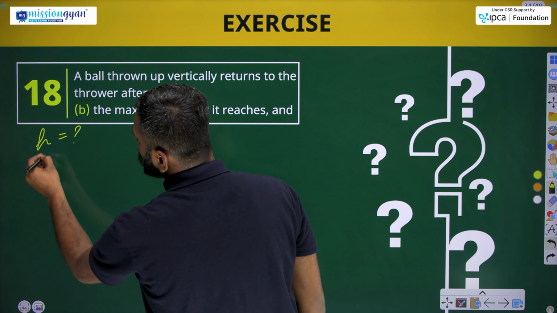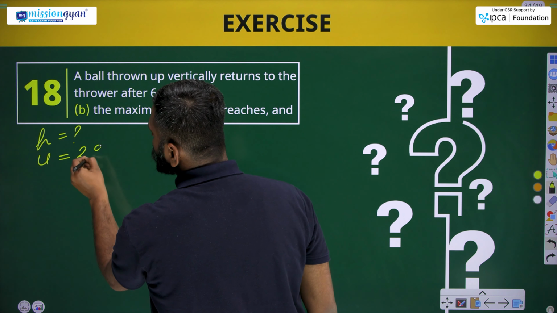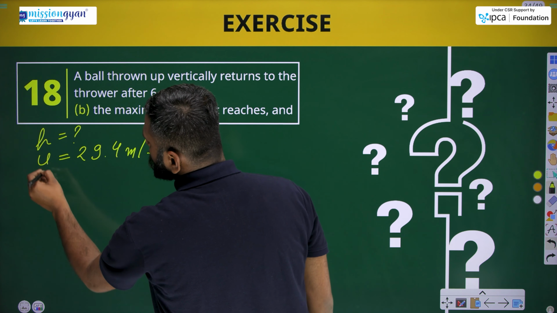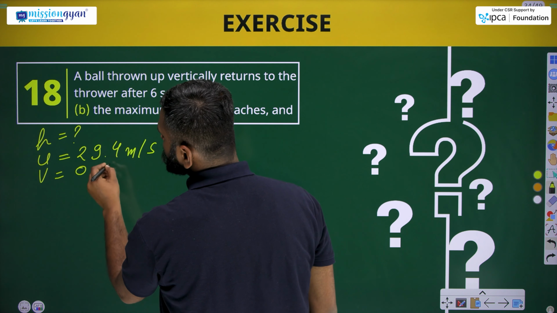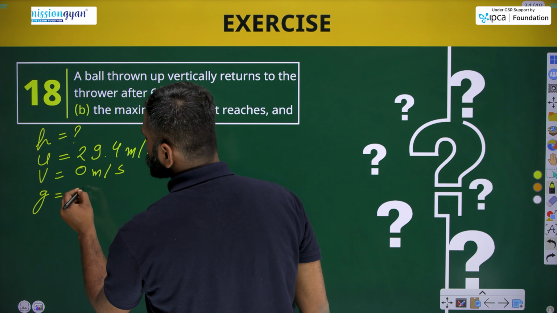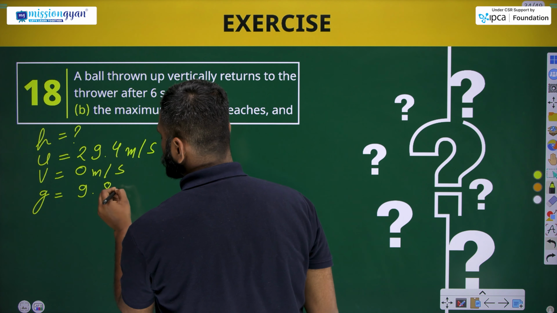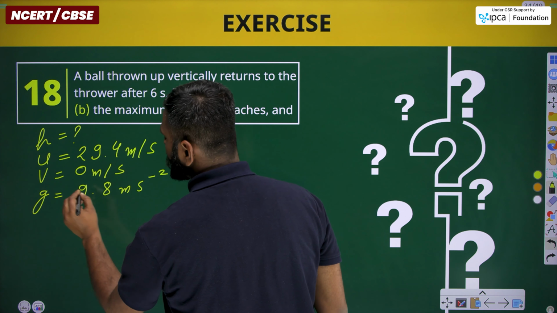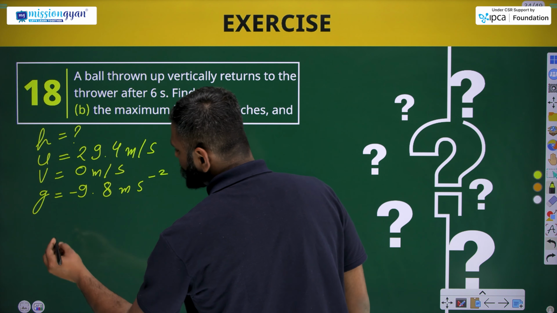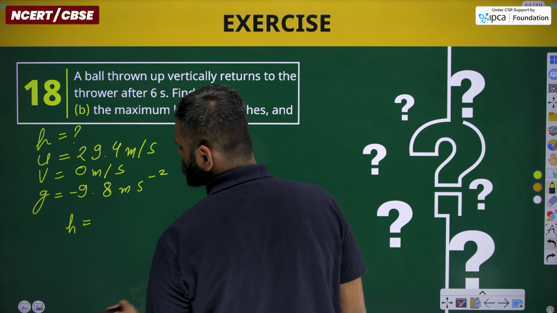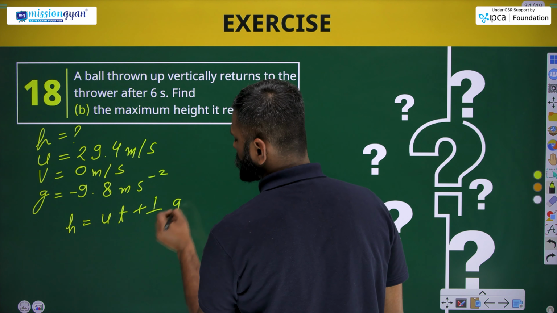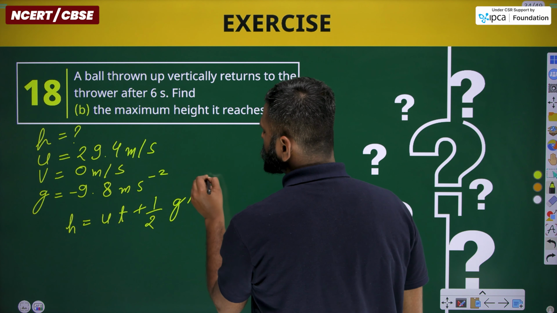Okay, but we already have u, that is 29.4 meter per second. We have v, that is 0 meter per second, and we have g, that is 9.8 meter per second square, and it is negative. By applying here second equation of motion, we get h is equals to ut plus half gt square.